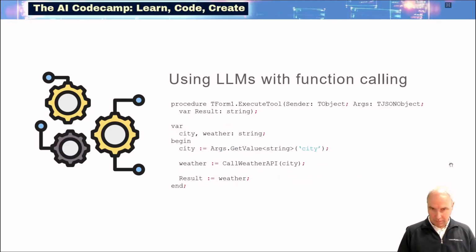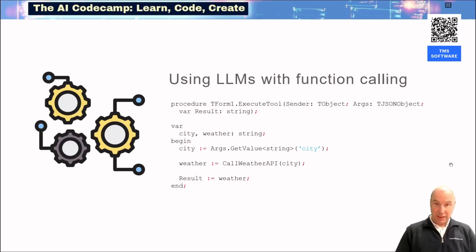When the LLM identified the function, it will return that to our FNC Cloud AI component, and it is then the responsibility of our Cloud AI component to identify that function and actually execute that function. And that is done by launching the event handler to execute that tool and pass the parameters that the LLM sent to that function. You can see here that the parameters are passed as the args parameter, which is a JSON array actually of all possible parameters that are passed.